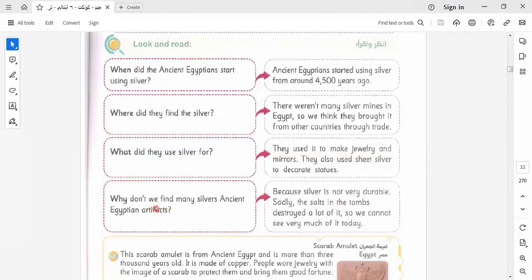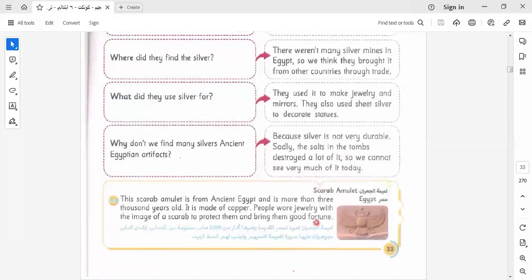Why didn't we find many silver ancient Egyptian artifacts? Because silver is not very durable. Sadly, the salts in the Nile destroyed a lot of it. We can't see very much of it today.